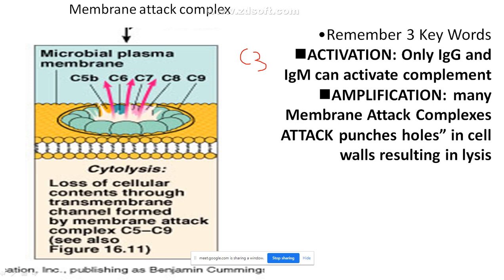Now what all these proteins will do is this: suppose this is the microorganism, and this is the plasma membrane, the outer layer of the microorganism. That is what they have shown in detail. All these proteins will form what is called the membrane attack complex. They form a complex around the plasma membrane and make a hole in the plasma membrane of the microorganism.